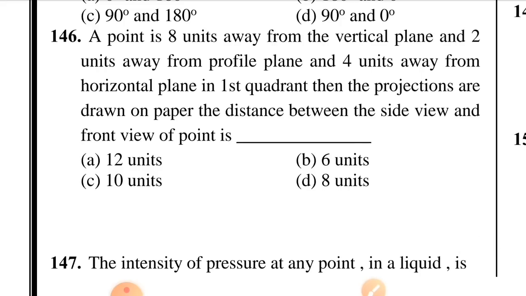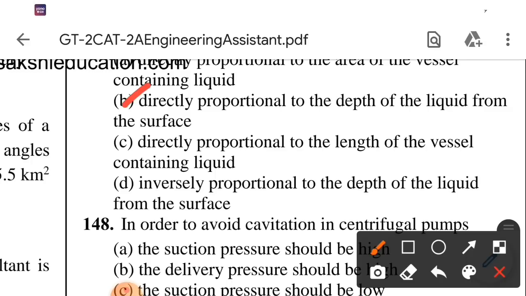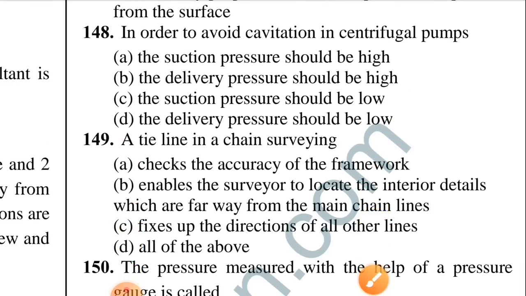Question number 147. The intensity of pressure at any point in a liquid is. Option B is correct, directly proportional to the depth of the liquid from the surface. Question number 148. In order to avoid cavitation in centrifugal pumps, option A is correct, the suction pressure should be high.